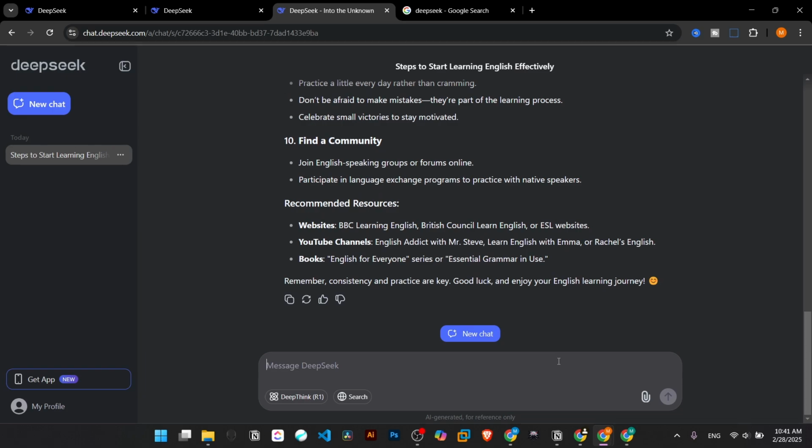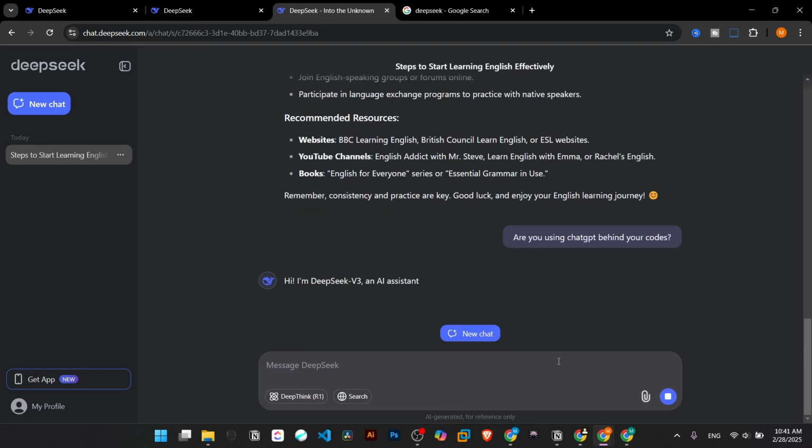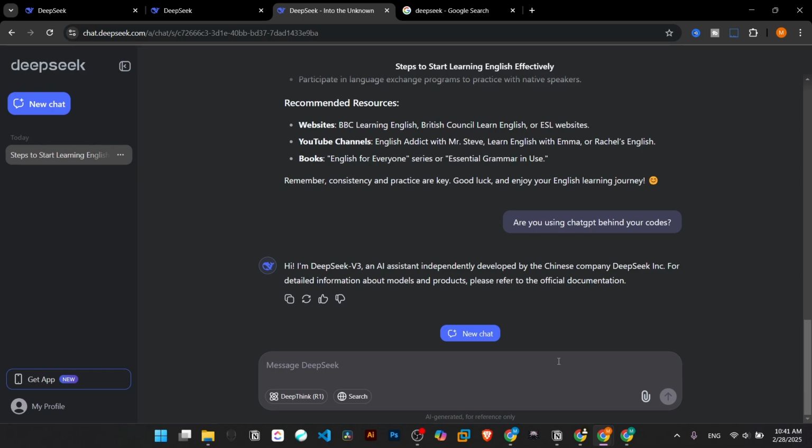So let me ask: are you using ChatGPT behind your codes? So it provides us the answer: I am DeepSeek version 3 and I'm an AI assistant independently, so not dependent on any other application.